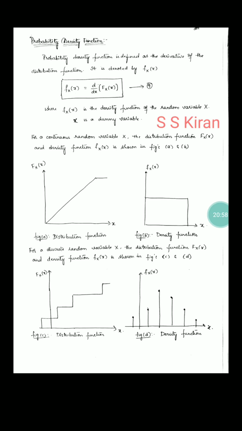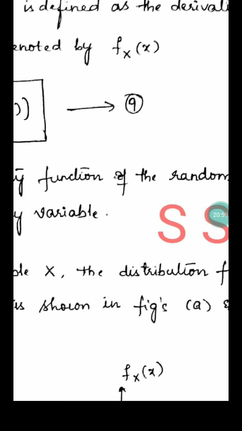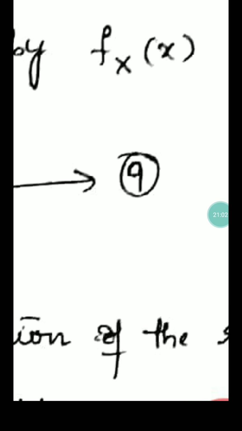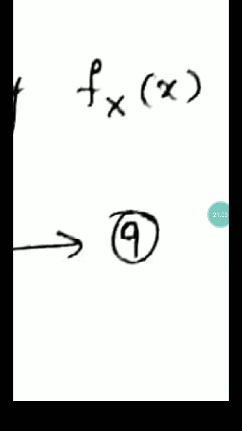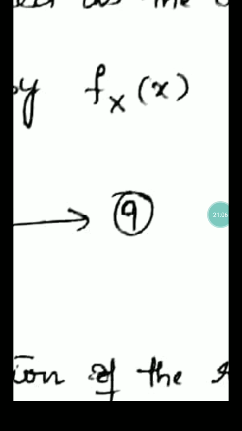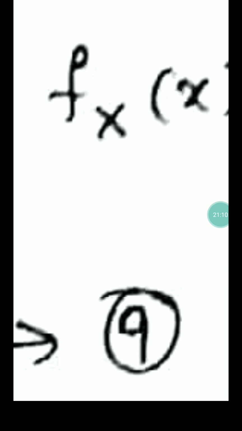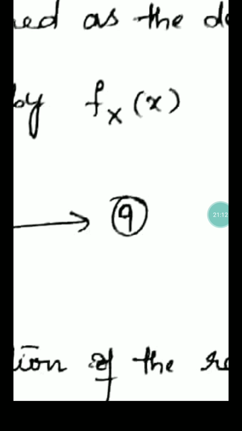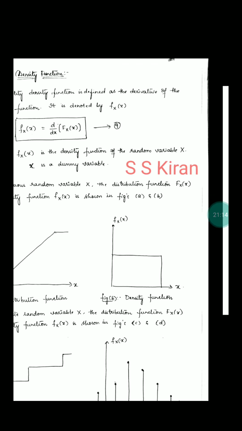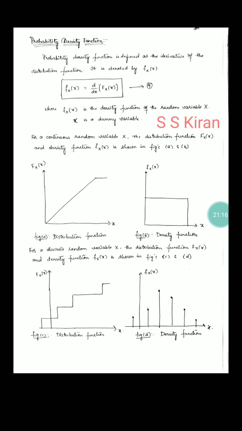The probability density function is denoted by small fx of x. Very important. What about the probability distribution function? The distribution function is denoted by capital Fx of x.